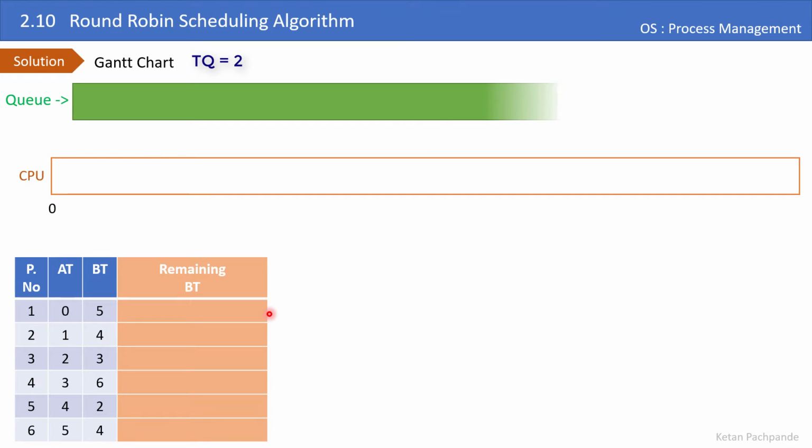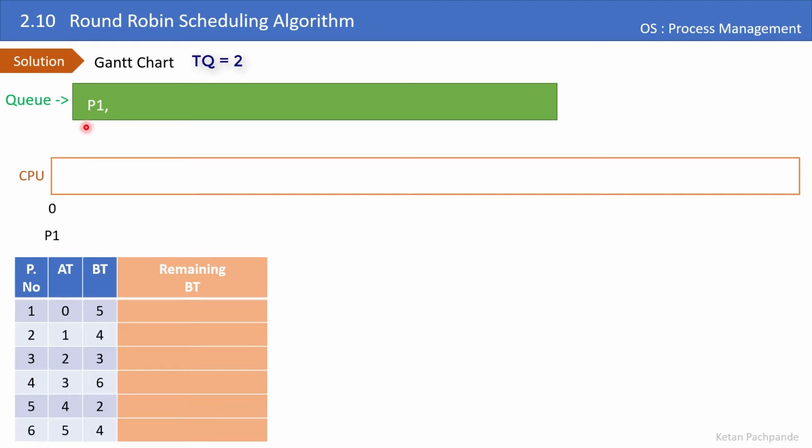So here is my queue. Let me start with the process P1, which is arriving at time 0. At this moment, at time 0, process P1 arrives. Now whenever a process arrives, I have to put that process in the queue. So in the queue, I have put the process P1. Now in the queue, there is only one process and I have to make the decision.